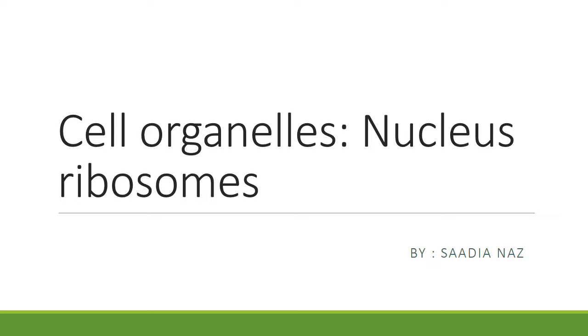Today we are going to learn cell organelles. Organelles are small structures within the cell that perform specific functions. There are about a dozen types of organelles commonly found in eukaryotic cells. We will go through basic facts about important cell organelles.